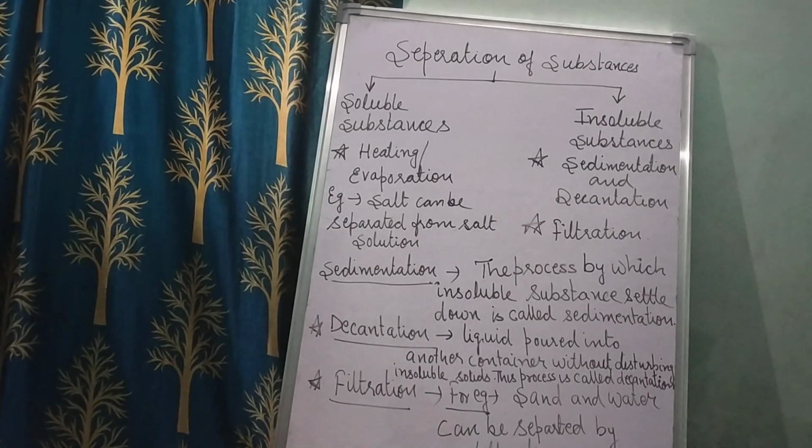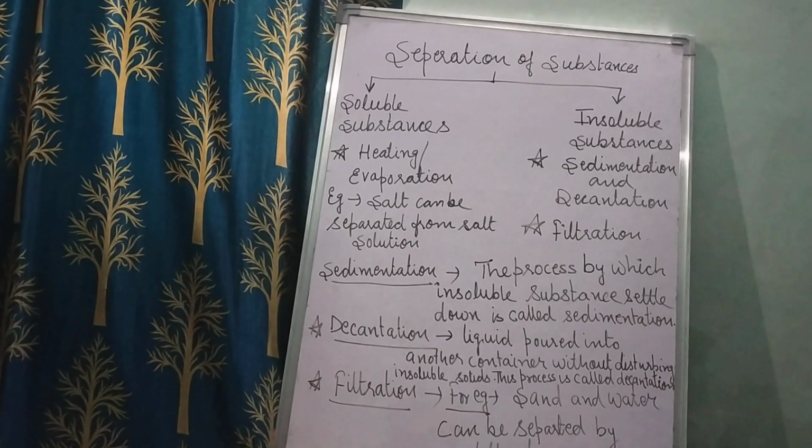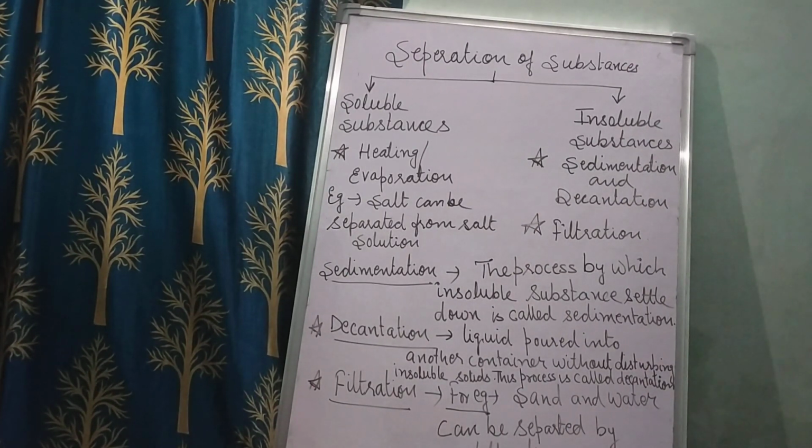The soluble substances can be separated by heating the solution. And you know what a solution is? The mixture of solute and solvent forms a solution. So the soluble substances can be separated by heating the solution. For example, salt can be separated from the salt solution.